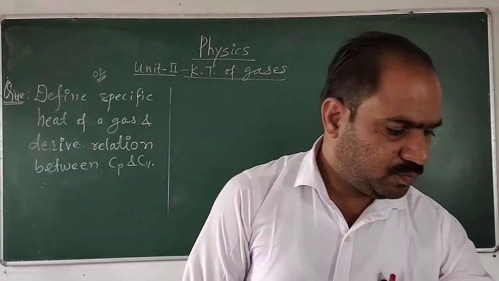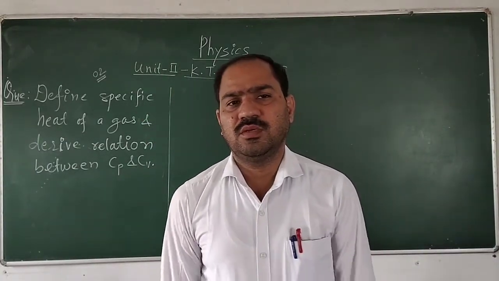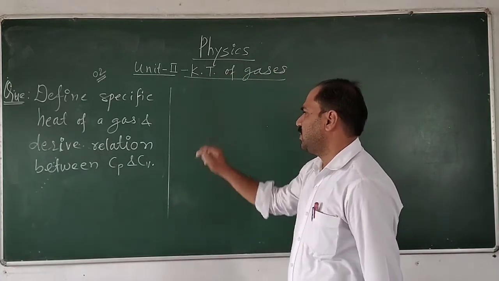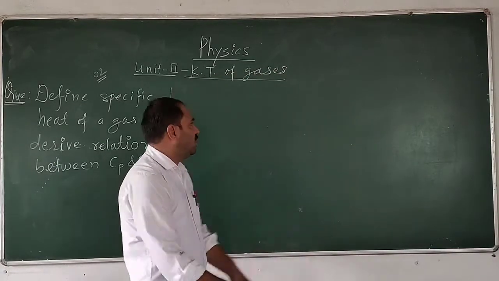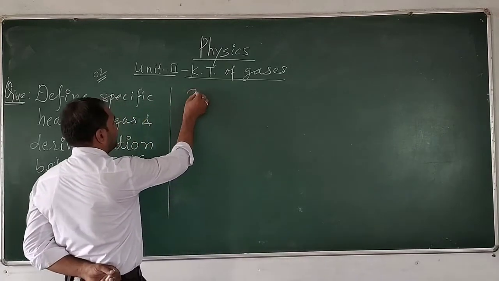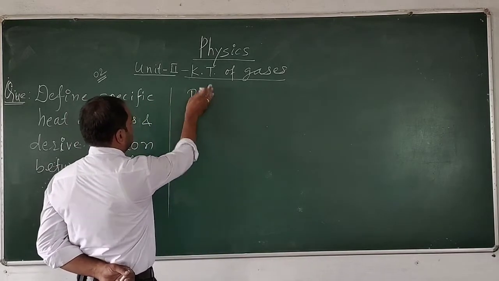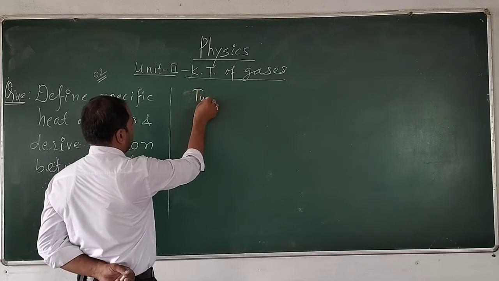In the previous video, we have seen the definition of the specific heat, and now we have to see the two types of the specific heat.